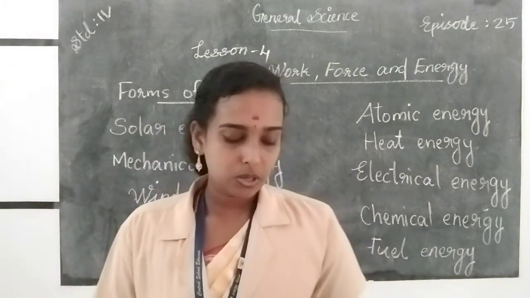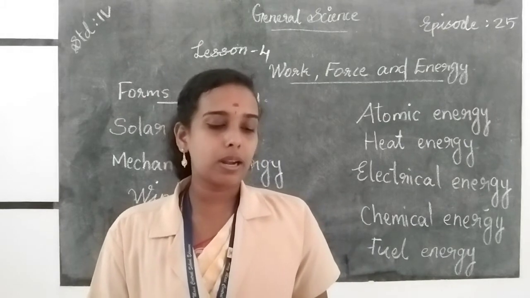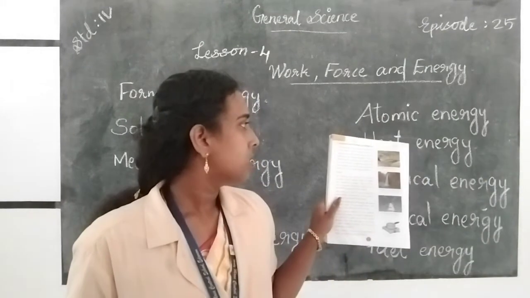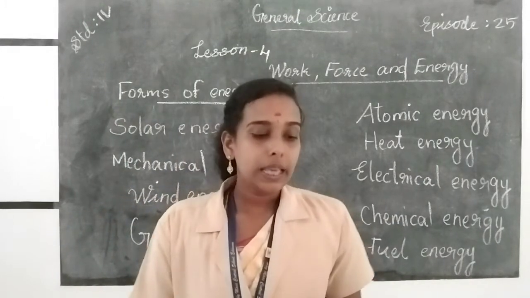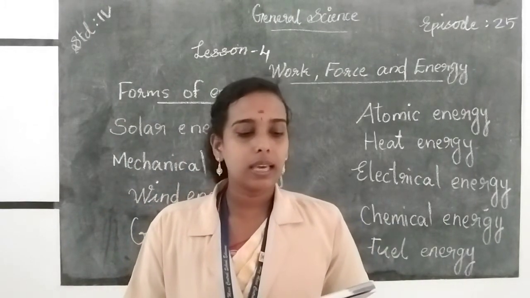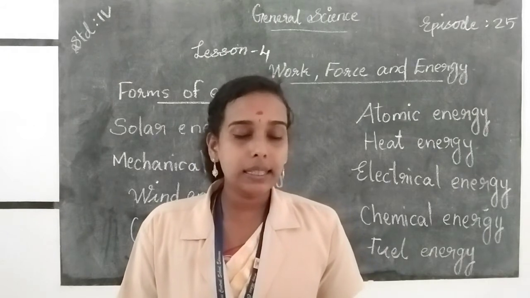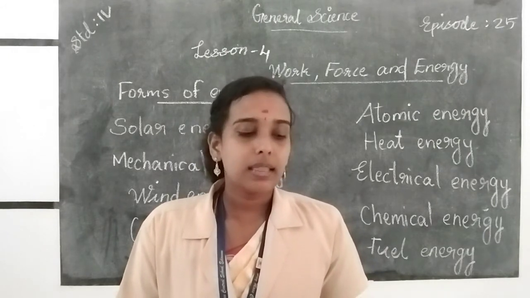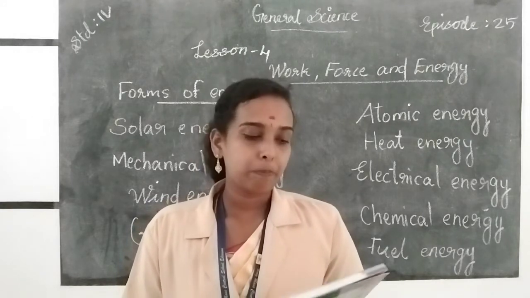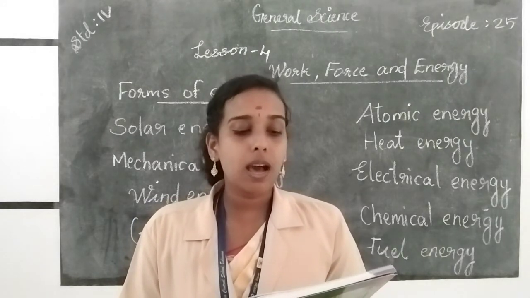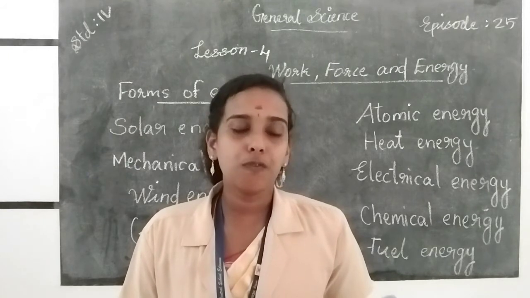So now you take your textbook and take the page number 156. Sources and forms of energy. There are many sources of energy. The sun is the ultimate source of energy. The sun's energy is also called solar energy. Green plants use solar energy to prepare food by photosynthesis.